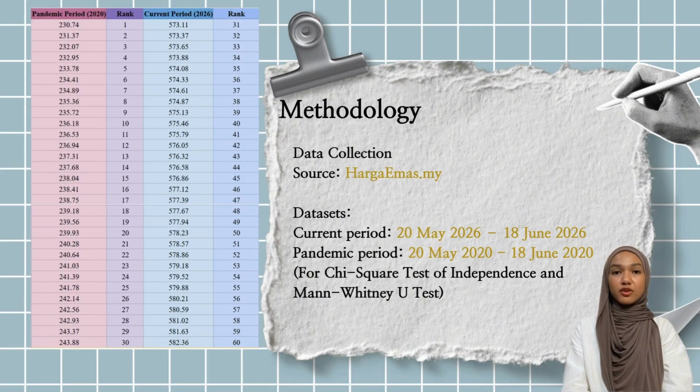Next, I will explain the methodology used in our study. The dataset for this study was collected from harga.mas.my, which provides relevant and updated gold price information in Malaysia. We used two datasets in this study. The first dataset consists of the current daily price of 1 gram gold 999 collected over a 30-day period from 20 May until 30 June 2026.